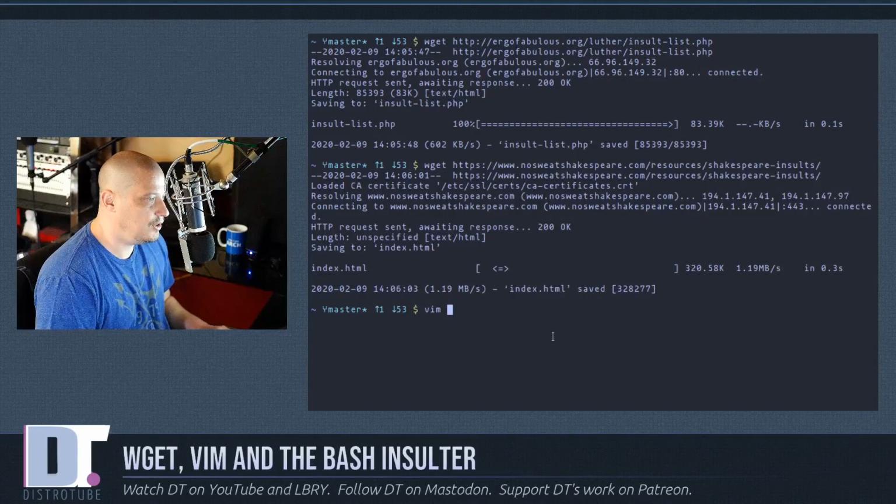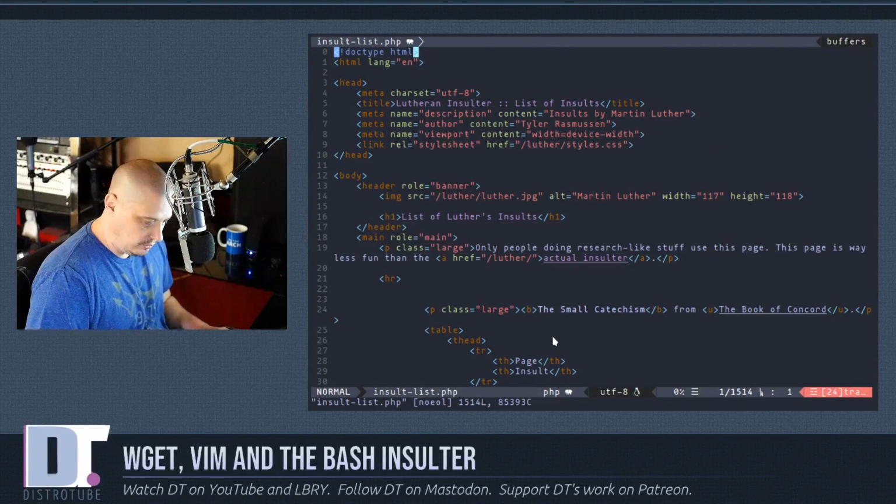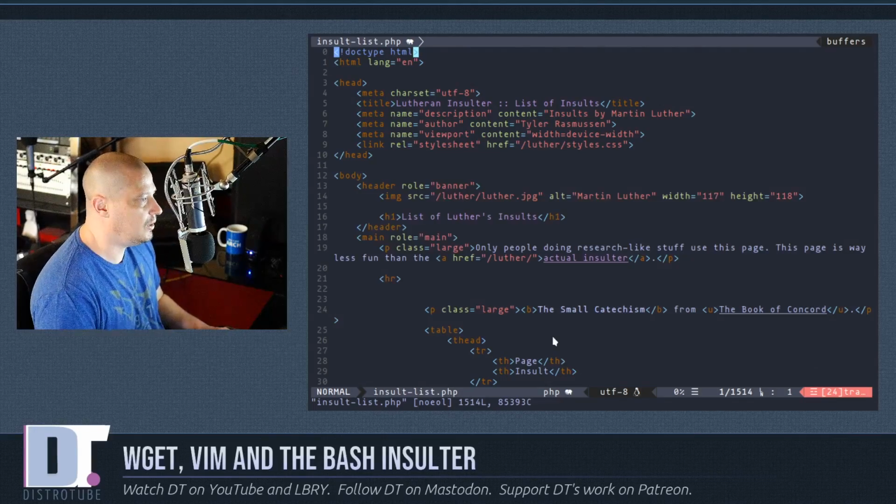So if I Vim, and let's start with the Lutheran one. So I will Vim insult-list.php, which is what it named itself when it downloaded. This is that PHP file that we just downloaded.